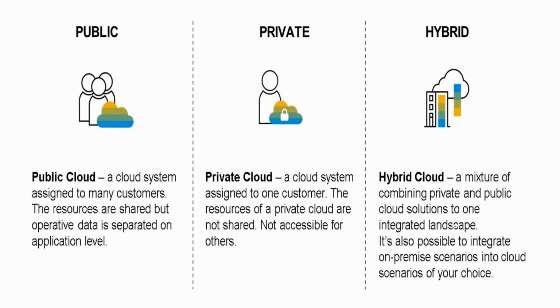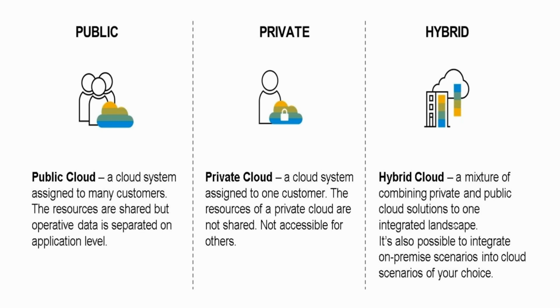We are already using these public cloud offerings. Almost everyone is using them, like Google Docs, or Microsoft Office 365, and SAP is also offering so many, like Business ByDesign. This all comes under public cloud. Here the resources are shared by all these users.